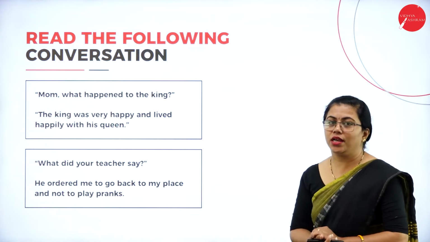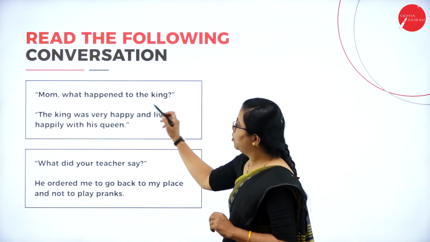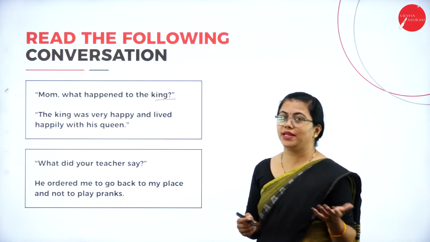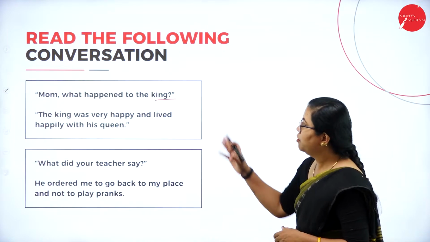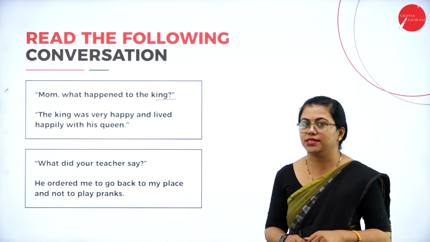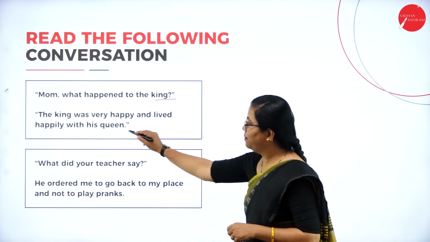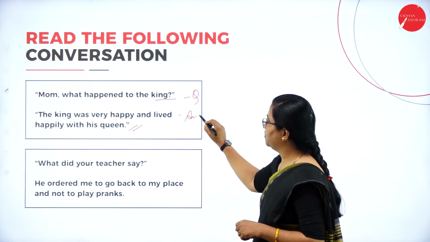So here you can read a conversation between two people. The first person says, "Mom, what happened to the king?" Probably a child is asking her mom about some story or something. "Mom, what happened to the king?" "The king was very happy and lived happily with his queen." So mom is replying here. Okay, so there is a question here, there is an answer here.